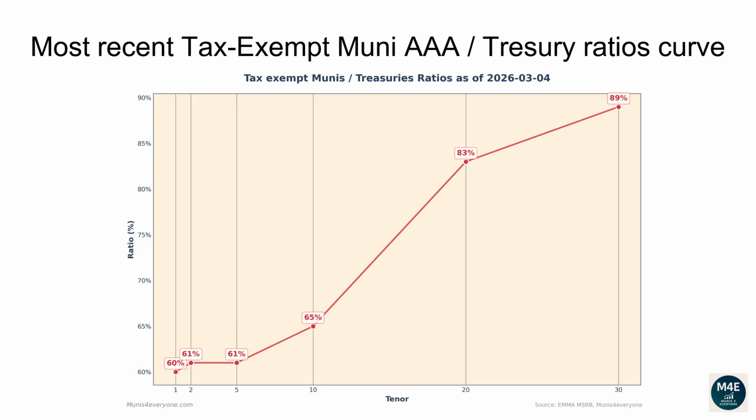The current one-year ratio is 60%. The 2 years ratio is 61%. The 5 years ratio is 61%. The 10 years ratio is 65%. The 20 years ratio is 83%. The 30 years ratio is 89%.